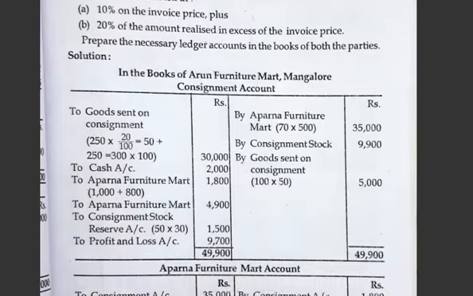See here, one is 250 units, 20% of 250 is 50 rupees, plus 250 rupees they were sending, so they will be sending at 20% extra, that is 300 rupees. So 300 into 100 is 30,000.